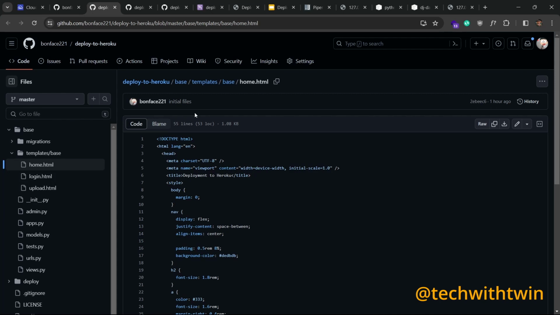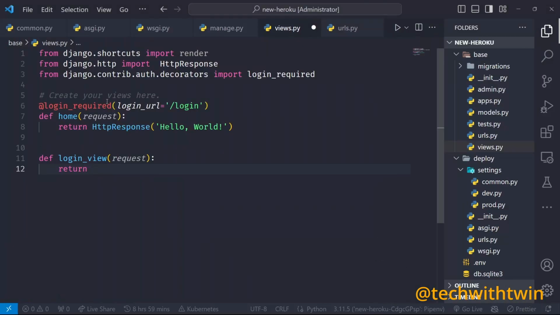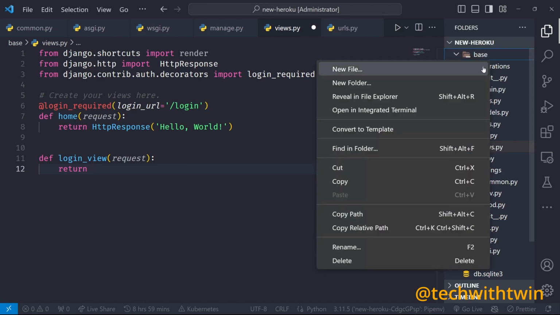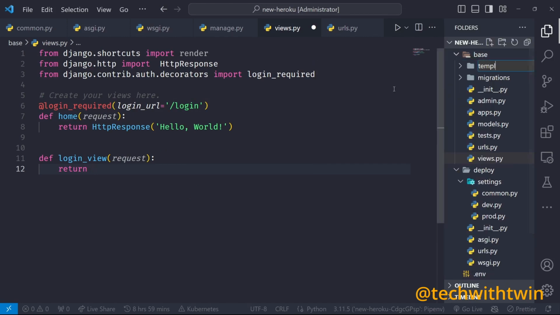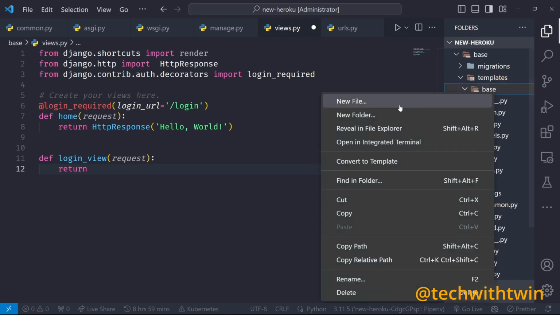I want you to head over to boniface2211/deploy to Heroku, and then go into the base templates, base, and grab all these files. I'll start with the home.html. Grab it, come here, create the templates folder, then inside the templates create a new folder, it's not a file, called base.